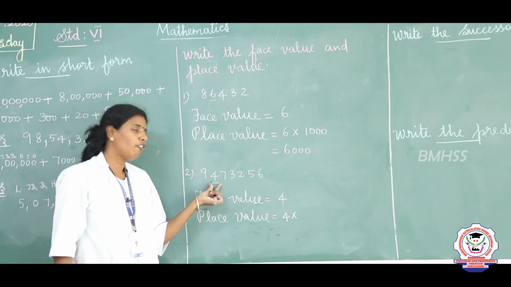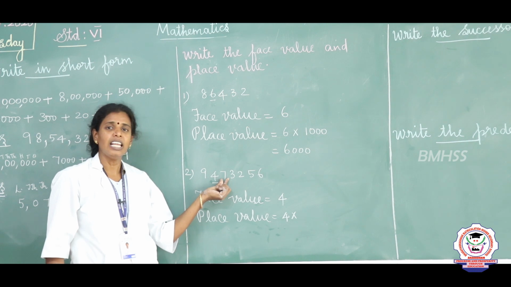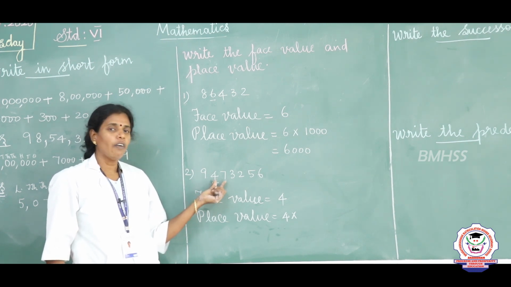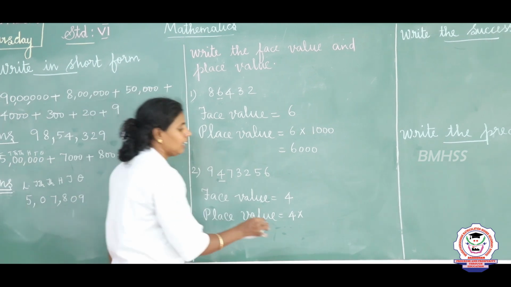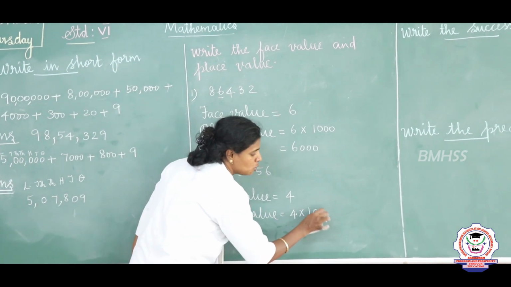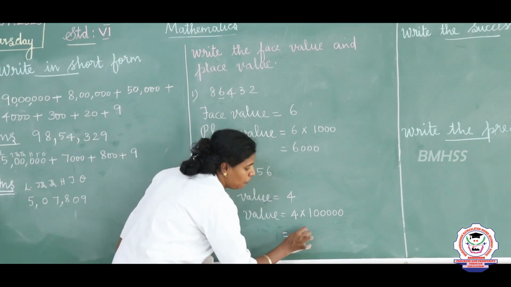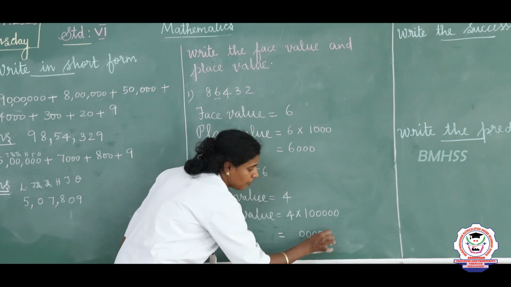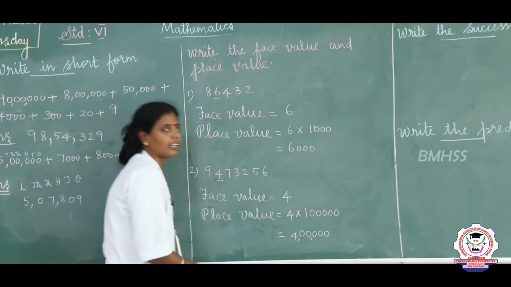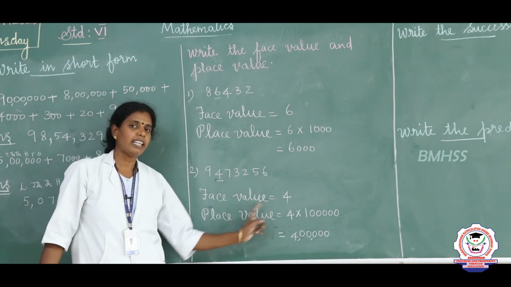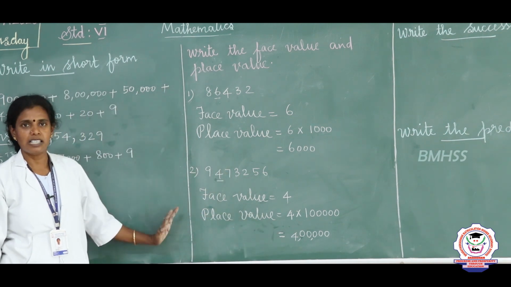So here the place value is 4 into, where is 4 placed? Ones, tens, hundred, thousand, 10,000, lakh. So we are going to multiply this 4 with lakh. How many zeros for lakhs? Yes, 5 zeros: 1, 2, 3, 4, 5. First we place 5 zeros as it is, and then 1 4 is 4, which is 4 lakh. So the face value is 4 and the place value is 4 lakh. Is it clear? What is face value and place value?